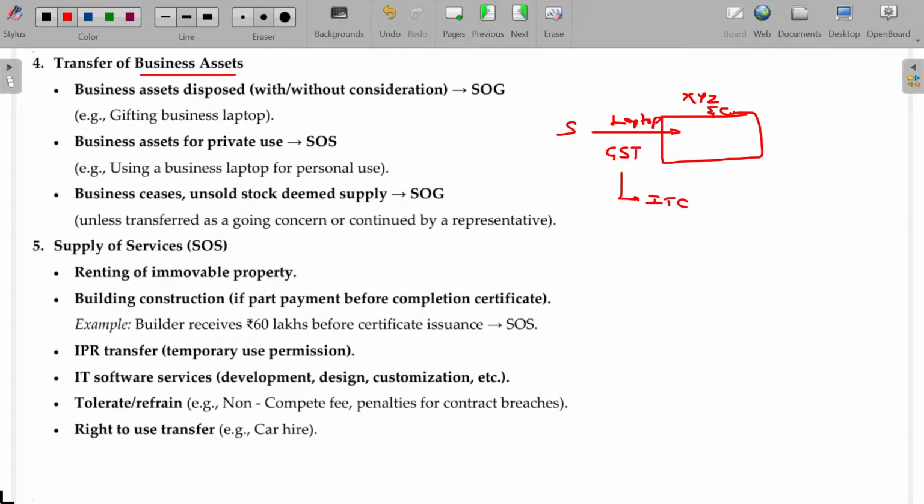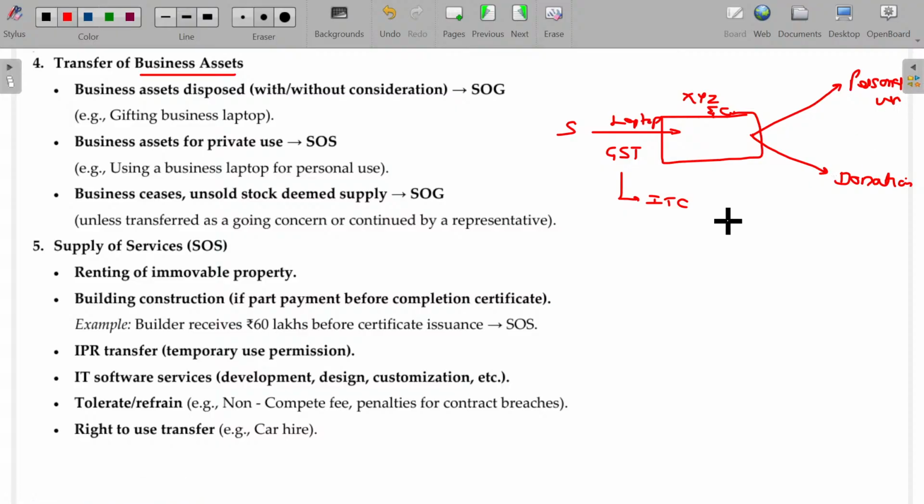Suppose you are disposing of this. You can simply dispose of this to somebody else as a donation. You can dispose of this as a donation to some charitable institutions, or you can allow it to be used for personal purpose, personal use.